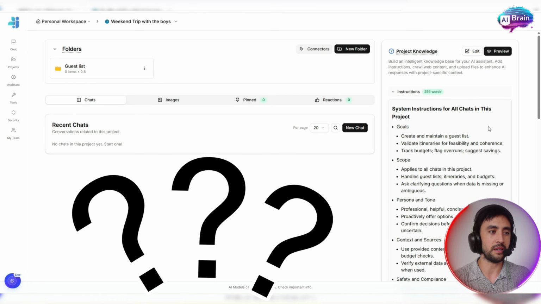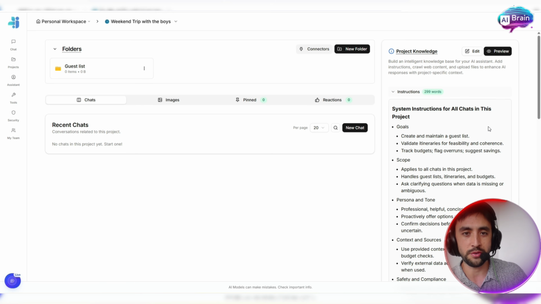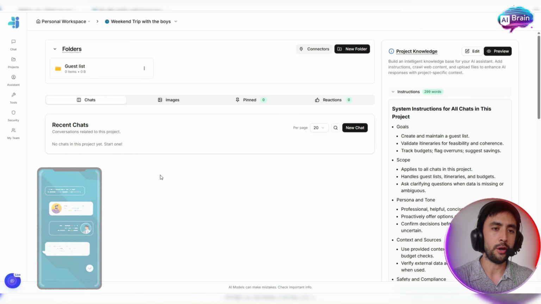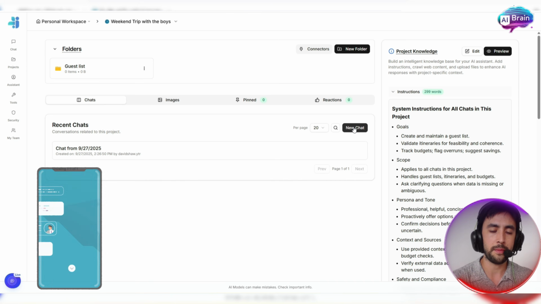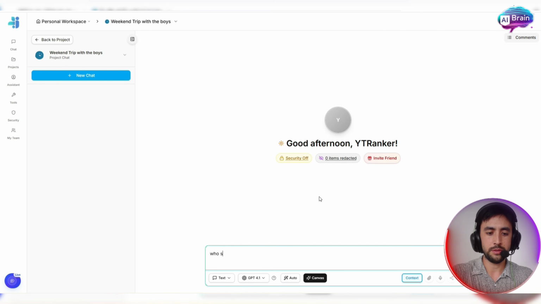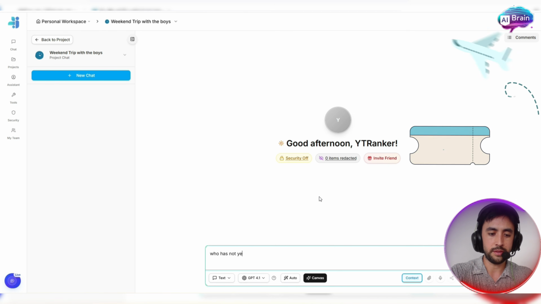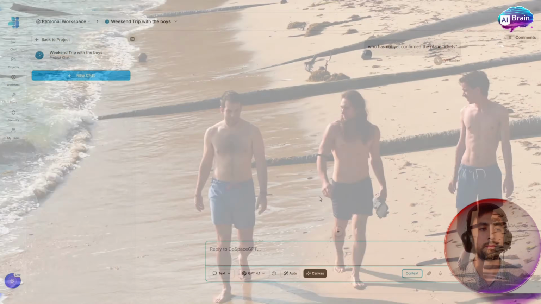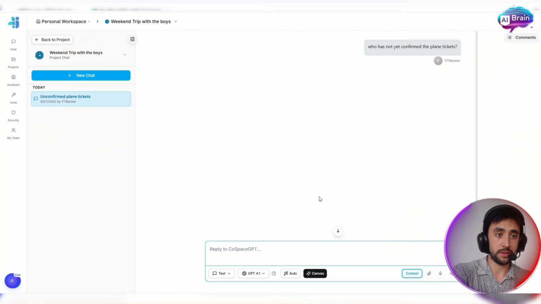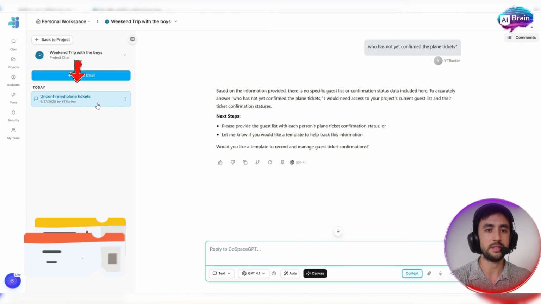So this is how the AI now knows all of the trip details at hand. Now I'm going to open the project chat. We've got images and everything here. In the chat I can say something like, who still has not joined the group? And I'll say something as if someone's already there: who has not yet confirmed the plane tickets? Weekend trip with the boys. So it creates a little thing here: unconfirmed plane tickets.